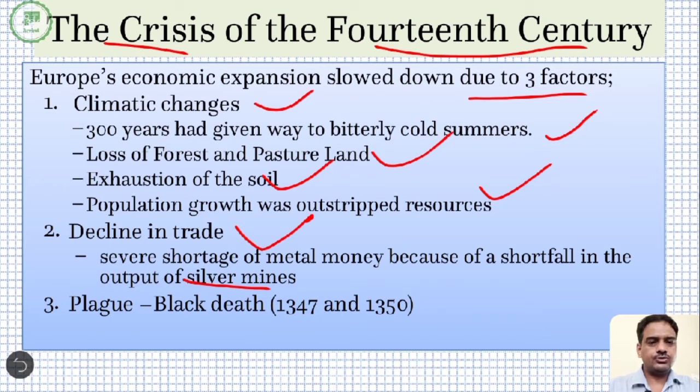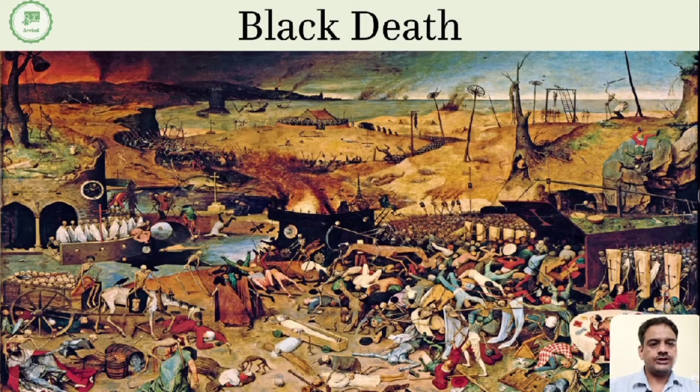And the worst is yet to come, that was the plague, also known by the name of Black Death. You can see from the image that the people are suffering from a disease, and many of them have died. So this was an epidemic, and that led to the worst toll in the history of mankind. Around 5 crore people approximately died because of this epidemic called the Black Death, which was the bubonic plague.